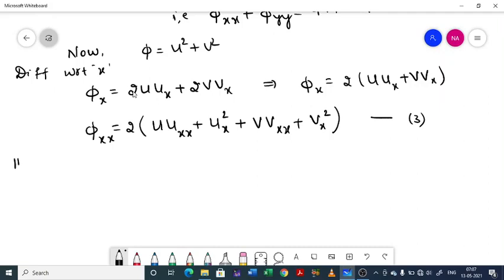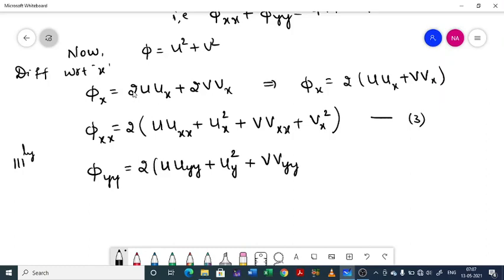Similarly, you can repeat the same procedure with respect to y. Then you will get phi_yy equal to 2 times u into u_yy plus u_y square plus v into v_yy plus v_y square. Call that 4. Now we have to add phi_xx and phi_yy, right?